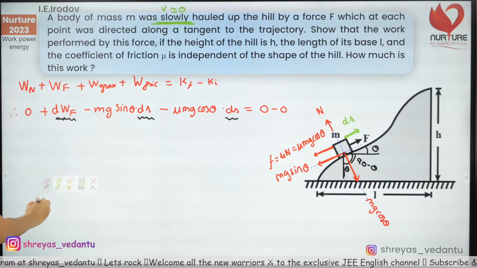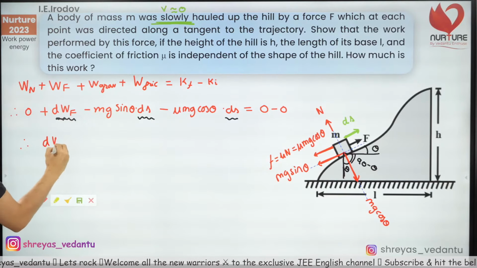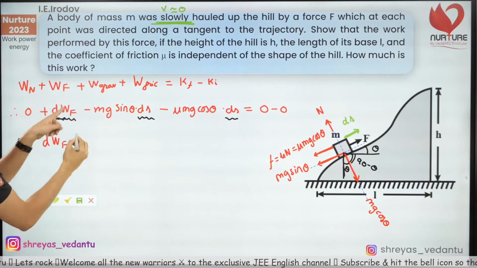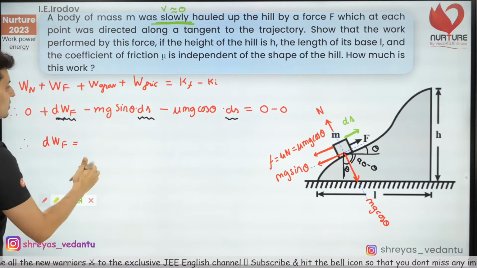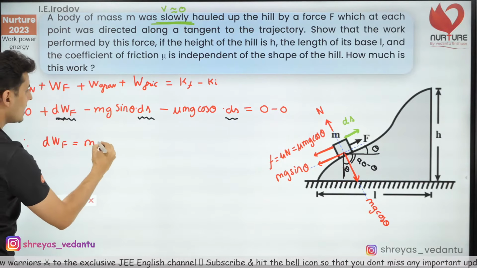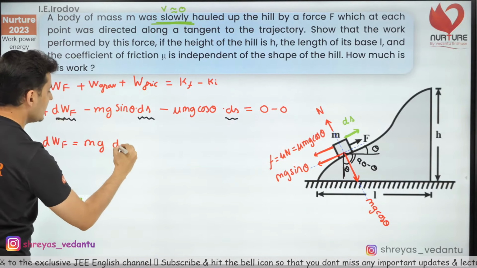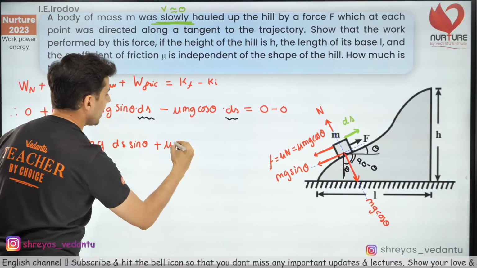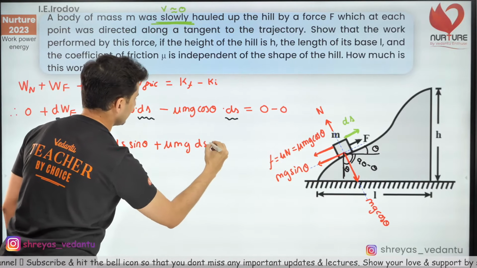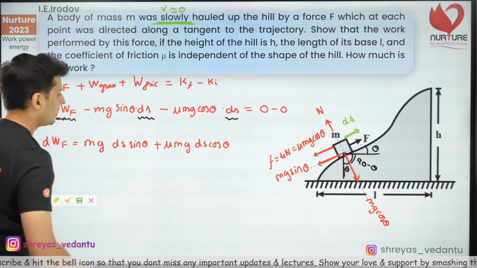From this I'll get the work done by that force externally, because that's what is asked. Move these two terms over there. So you are going to get mg ds sine theta plus mu mg ds cos theta.